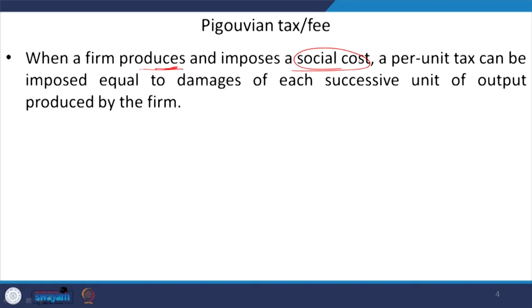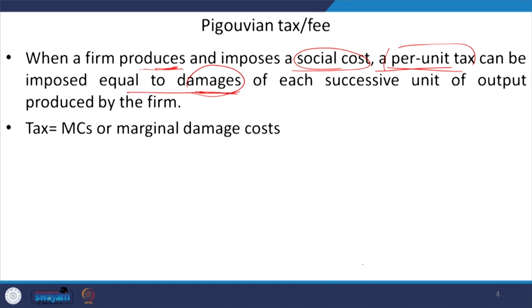And as per Pigou's suggestion, a per unit tax can be imposed, and this per unit tax would be equivalent to the damages from each successive unit of output produced by the firm itself. So, the amount of tax would be equivalent to the damages that are generated from each successive output produced.